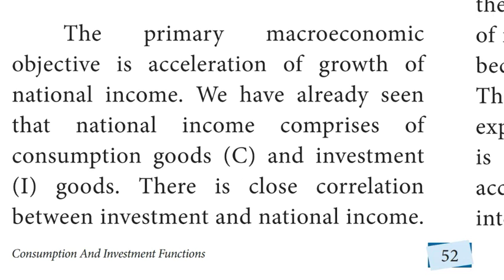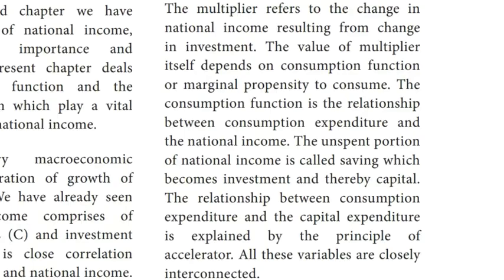We have already seen that national income comprises consumption goods C and investment goods I. There is a close correlation between investment and national income. The multiplier refers to the change in national income resulting from a change in investment. The value of the multiplier itself depends on the consumption function or marginal propensity to consume.